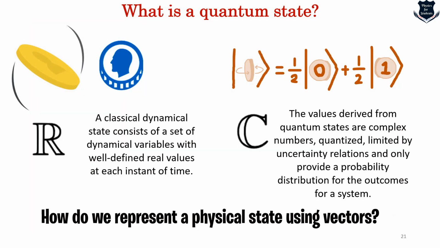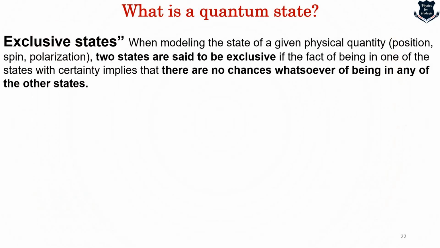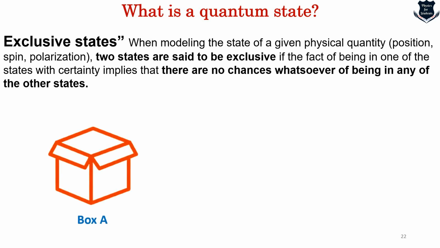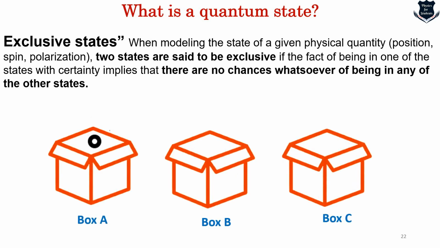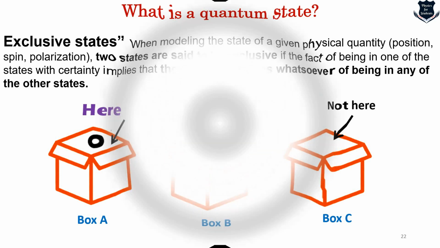So we come to the question: how do we represent a physical state using vectors? For that, we have to introduce a concept called exclusive states. What do I mean by that? When we are modeling the state of a given physical quantity, whatever it be, two states are said to be exclusive if being in one of the states with certainty implies that there are no chances whatsoever of being in any other state. For example, take boxes A, B and C. If I know this particle or electron is here, then we know that it is not here and not here. That is what is called an exclusive state.